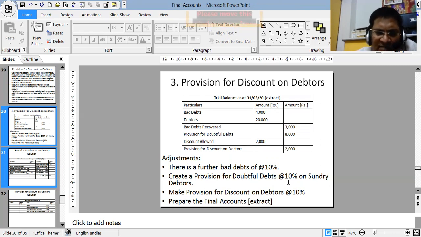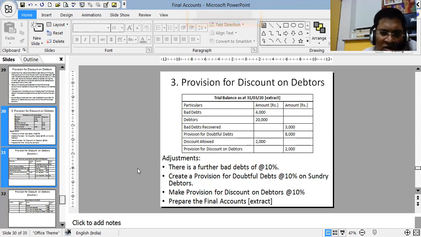If you do not understand that way, you just write this on the debit side and then make a provision for discount on debtors, that is also 10%. So on 18,000, first of all, you get 20 minus 2, 18,000. 18,000 minus 1,800 is 16,200. On that, the provision for discount on debtors at 10% is 1620. This you will be writing again on the debit side. So this way also you can treat it.